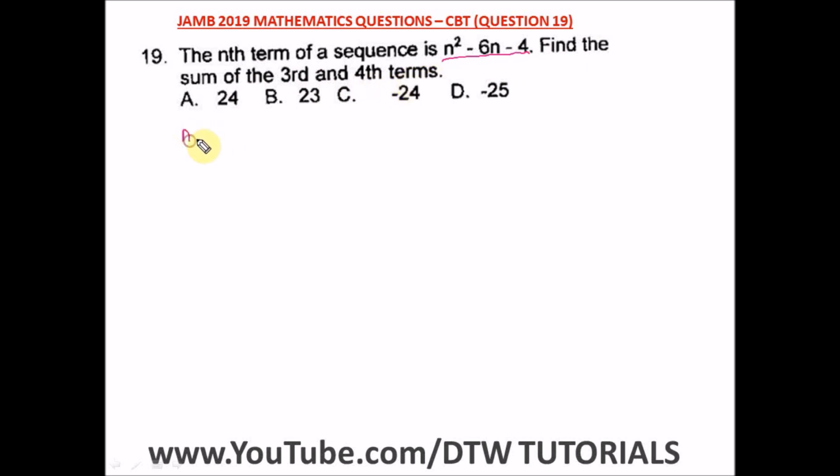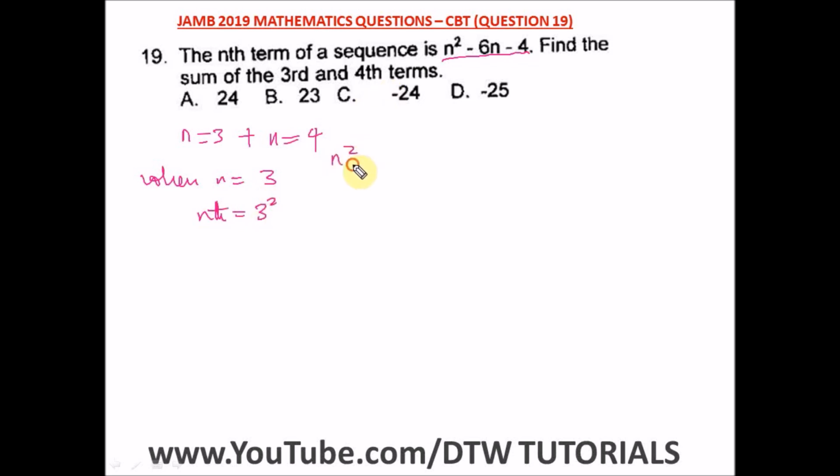That is, find the sum of when n is equal to 3 and when n is equal to 4. Okay, so look, we're going to put this value into the nth term. Then when we get the value for n equal to 3, we add it to n equal to 4. That's what this question is saying. So when n is equal to 3, our nth term will be, remember this is our nth term,